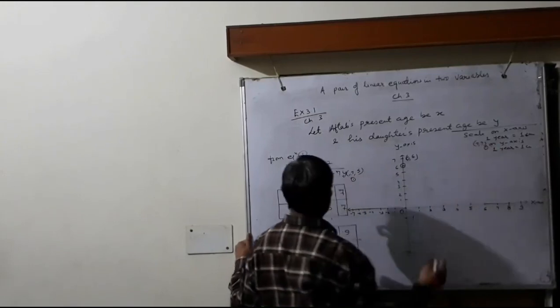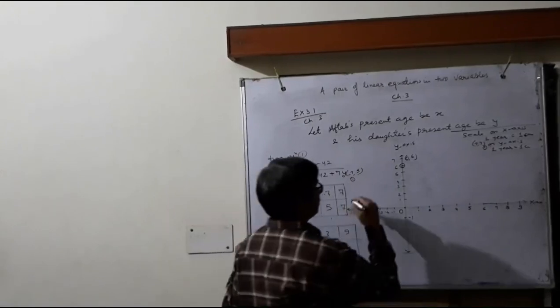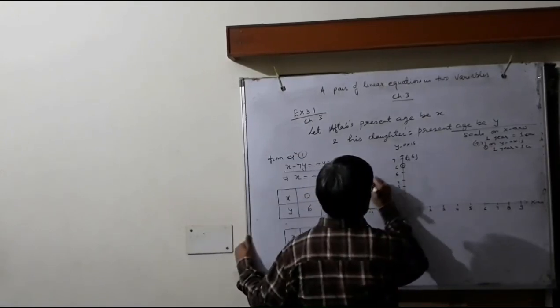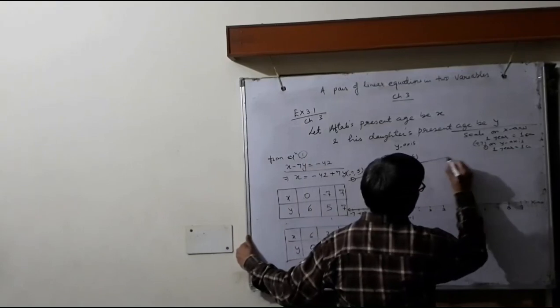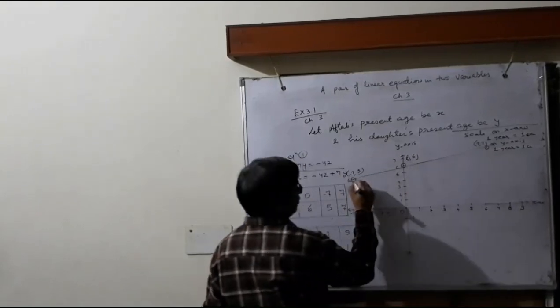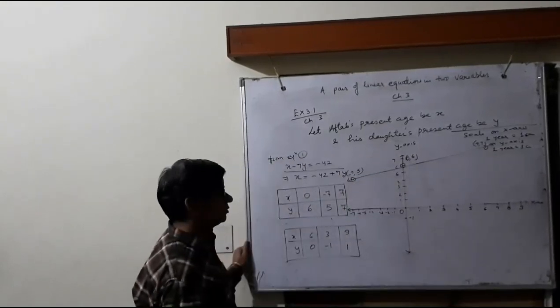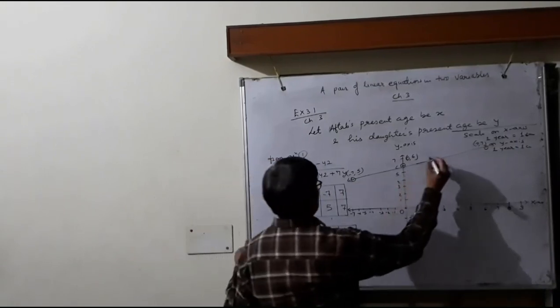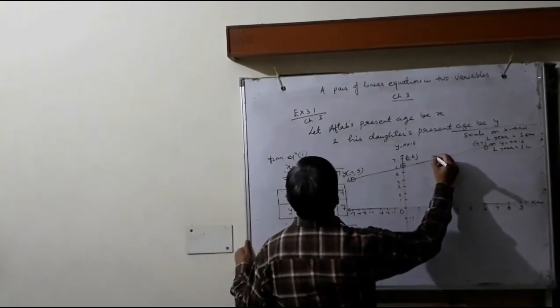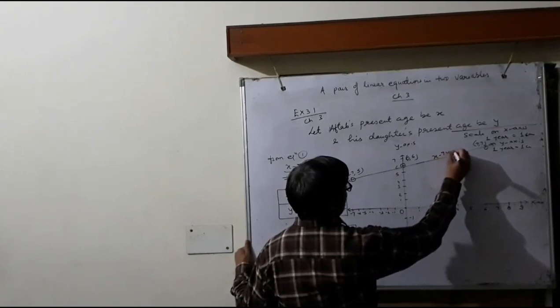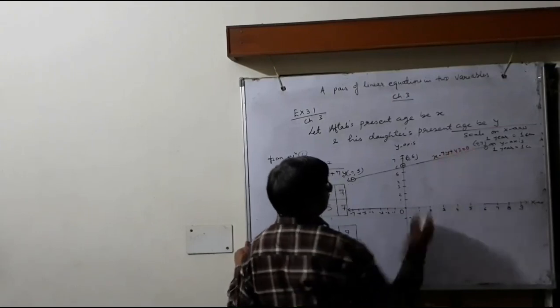X coordinate is 7 and y coordinate is 7. And now joining the points, we get a line. Okay, this equation is x minus 7y plus 42 equals to 0.